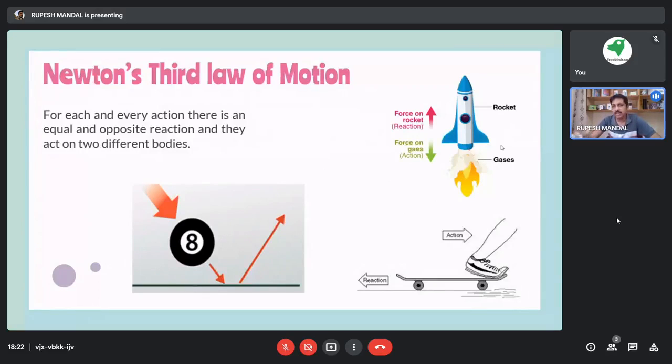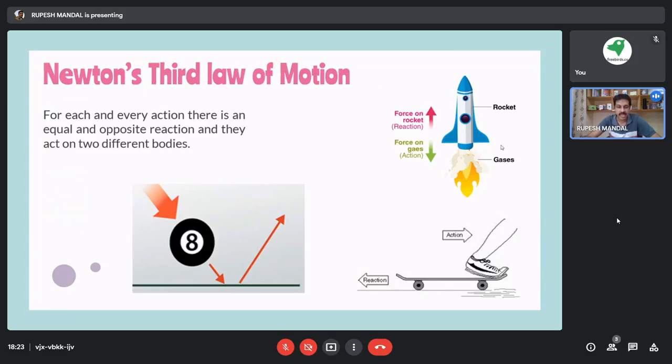Okay, have you tried walking on water? Can we walk on water? No, because when we try to push our feet on the surface of water, we do not get that amount of force back. The same amount of force we apply is not returned to our leg. So that's why we cannot walk on water.